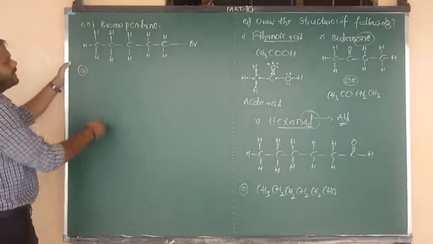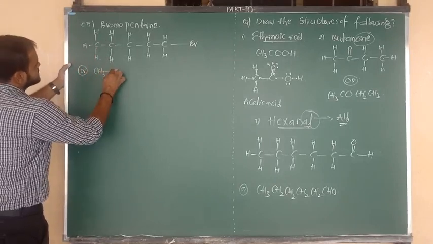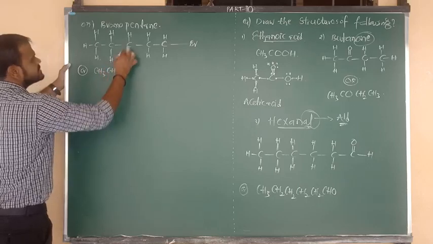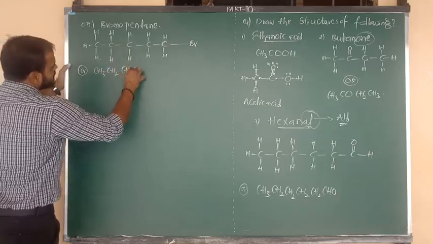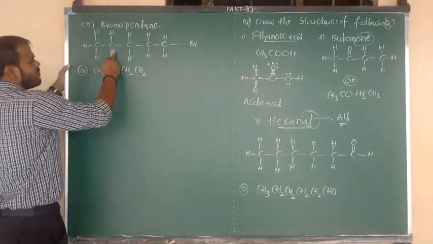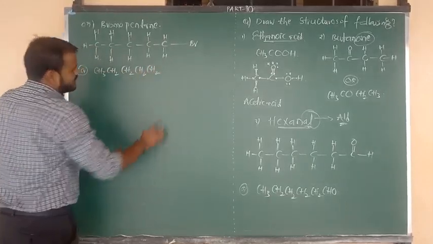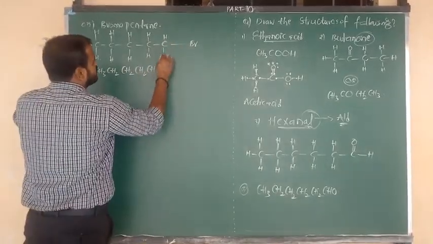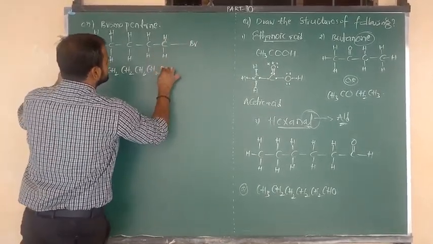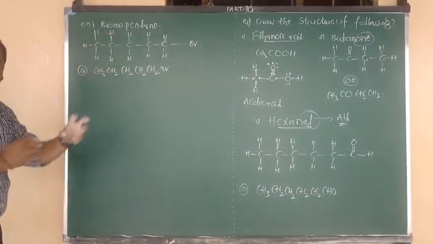Short form we will write. Yes, come and say the short form. C contains 3 hydrogen, we can write CH3. Next C contains 2 hydrogen, we can write CH2. Next C contains 2 hydrogen, again CH2. Next C contains 2 hydrogen, again write CH2. So 1, 2, 3 and 4 CH2s are there. And the last CH2 contains Br. Simply we can write the Br also, no problem. Only try one. Okay. Exact form and short form.